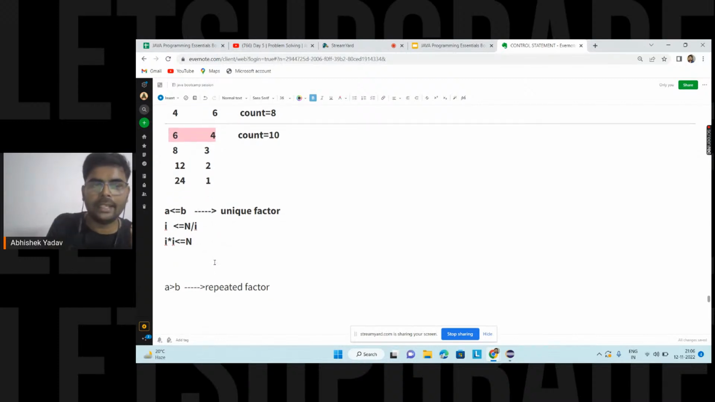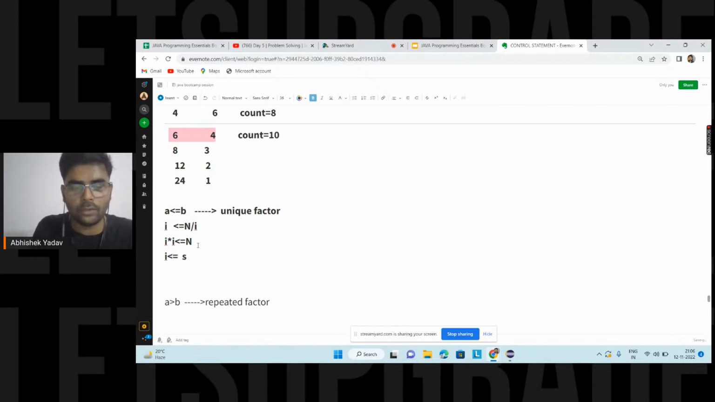We are saying, hey, I have to tell the computer that till the point a is less than or equal to b, you have to calculate the number of factors. Till this point you will get the number of unique factors. The moment a is greater than b, you have to stop. The value of a is i, the value of b is n divided by i. So on that basis you are saying i into i is less than or equal to n. So you can write i is less than or equal to square root of n, right everyone?